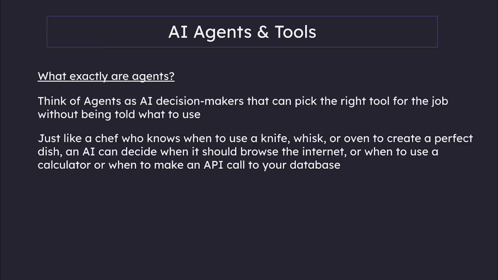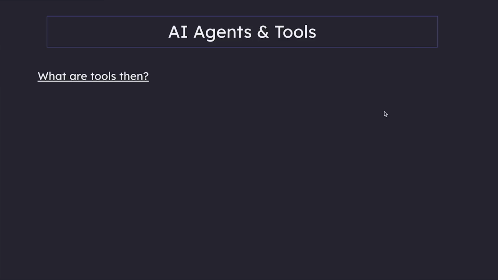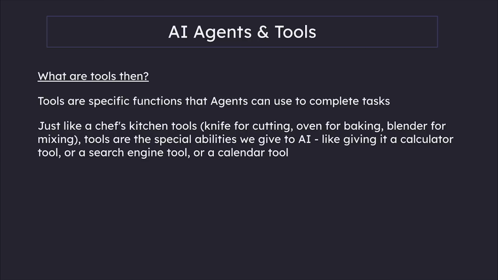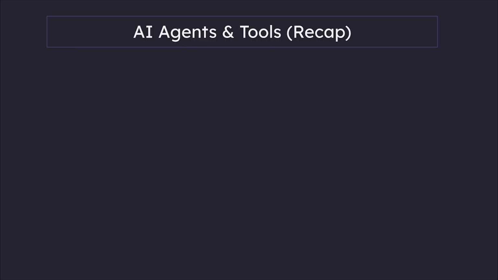So right here, we notice this keyword tools, right? So what are these tools? Tools are specific functions that AI can use to complete tasks. Just like a chef's kitchen tools, like knife for cutting, oven for baking, blender for mixing, tools are the special abilities we give to AI agents. Okay, so just like giving a calculator tool or a search engine tool or a calendar tool, right? Tools like Perplexity and a lot of other applications are built using tools only.